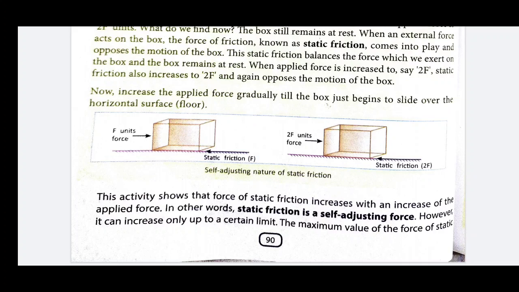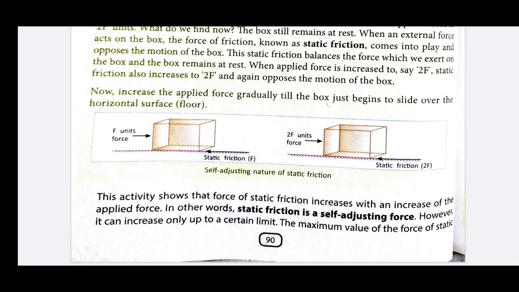Now let us take an example. Suppose one boy is trying to push a car and the car doesn't move. Then static friction comes into play, which is equal to the force of one boy. Say one boy applies 1F force, then the force of friction is 1F.